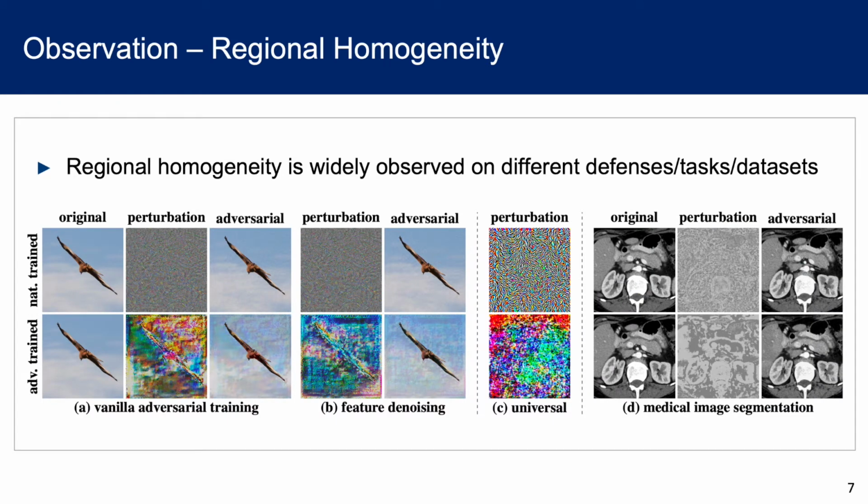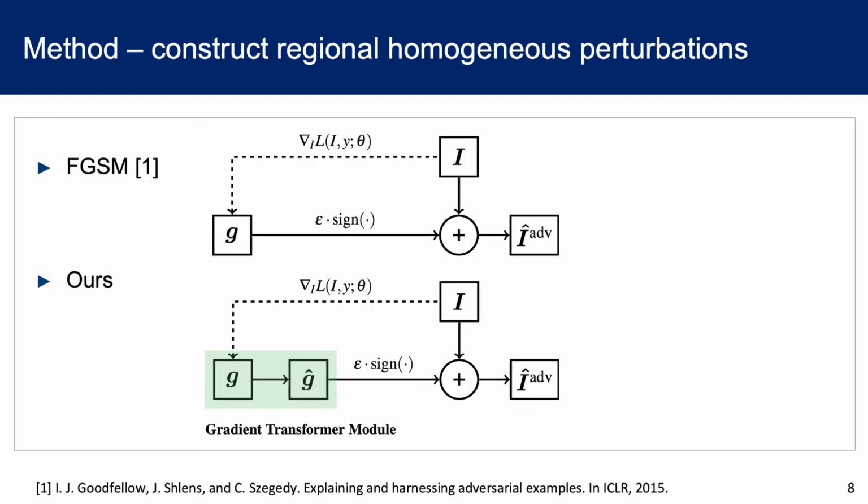This property can be widely observed on many different kinds of defense models, with different kinds of attacks, different kinds of tasks and data sets. Therefore, to attack defense models, we need to construct regional homogeneous perturbations.